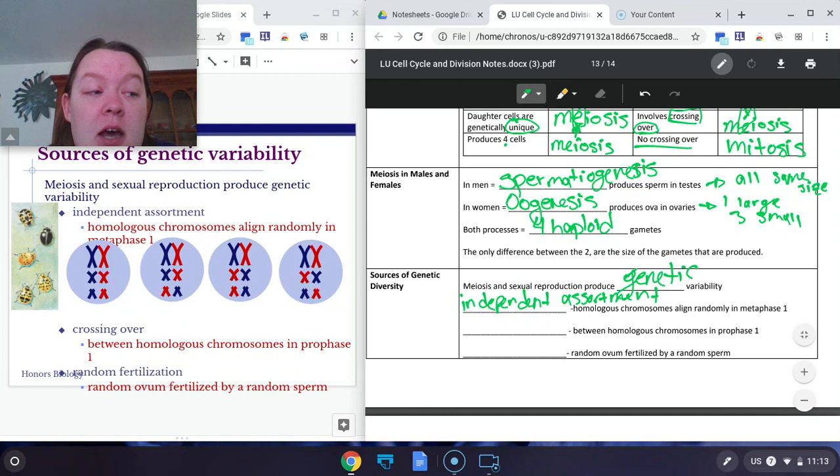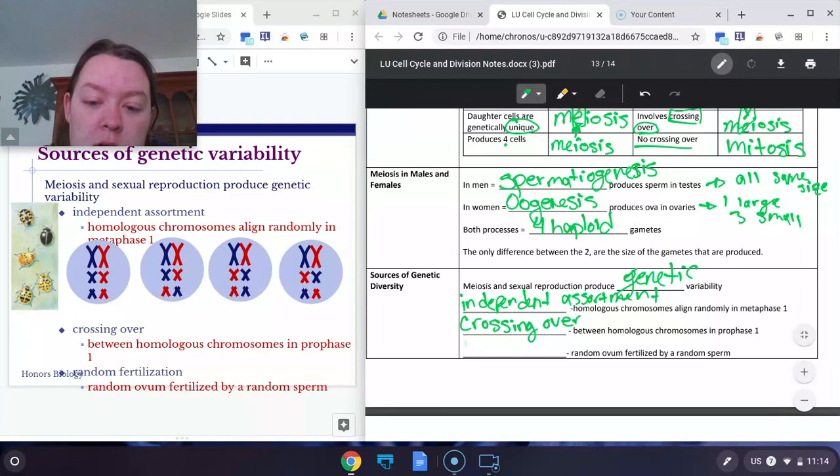And the side that they line up on, that they assort into, will determine the traits that the gamete gets. So they assign themselves randomly. They split randomly. We don't know which side is going to get which variability from the chromosome. Another place that we get genetic diversity is crossing over. Remember, crossing over is when bits and pieces of the homologous chromosomes switch sides in prophase 1, and that's what makes all sperm and all egg unique.